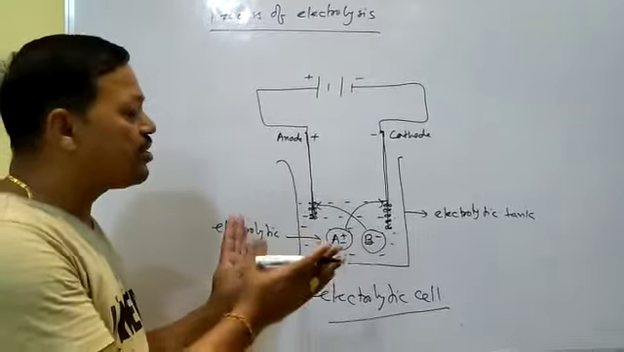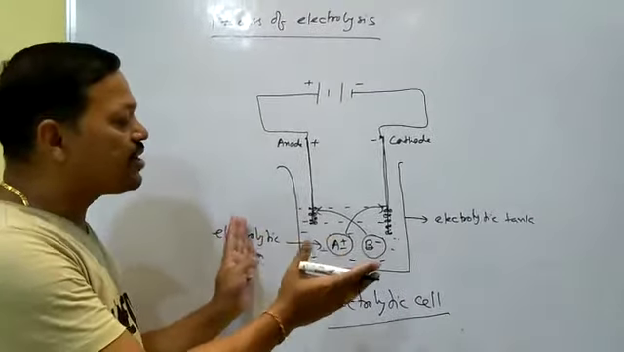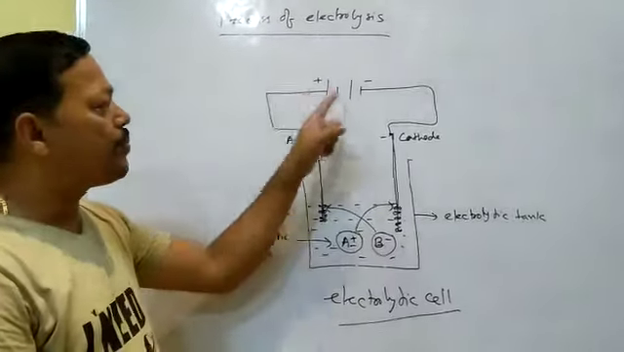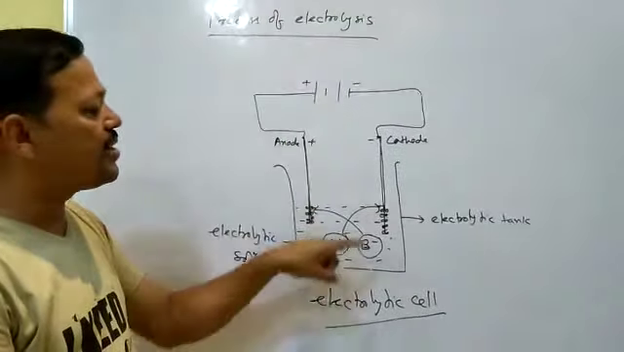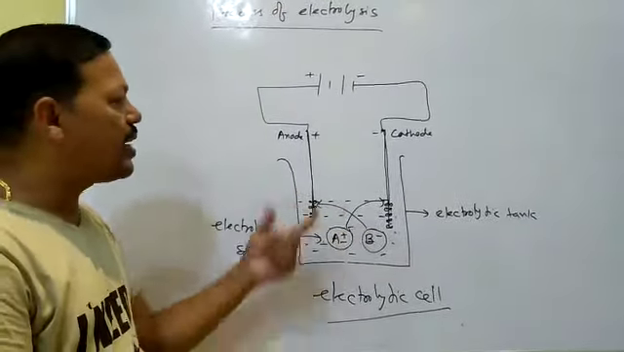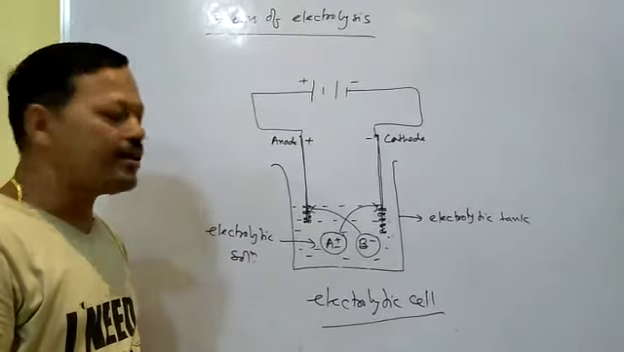So some oxidation reduction reactions take place inside the vessel. I mean after passing electricity, some chemical reactions take place. That's why electrical energy is converted to chemical energy, and this type of cell is called an electrolytic cell.